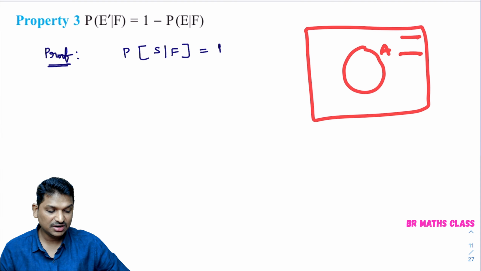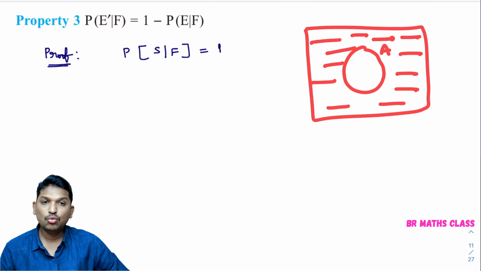What about this part? This part is A dash. What is A union A dash? See, in probability, sample space is the universal set. You need to have a little bit of knowledge of the sets chapter here.